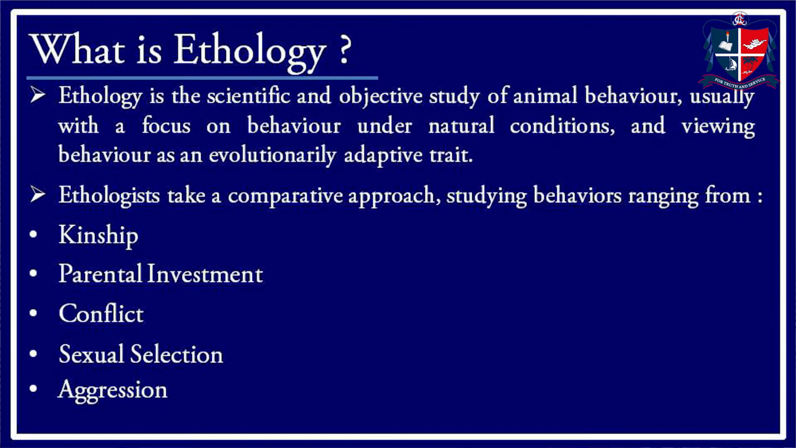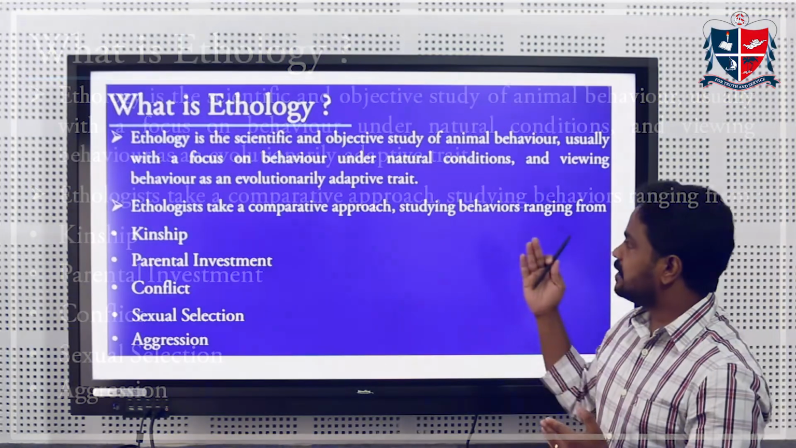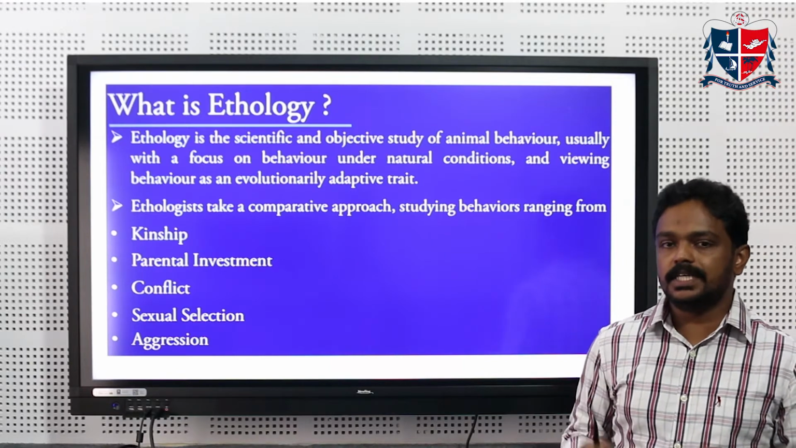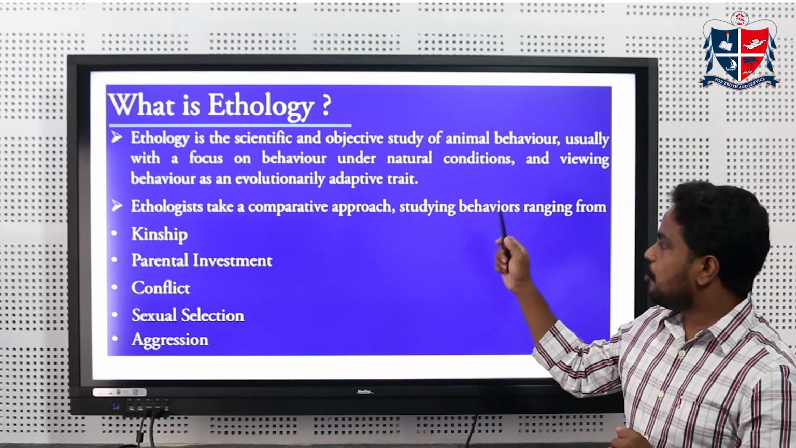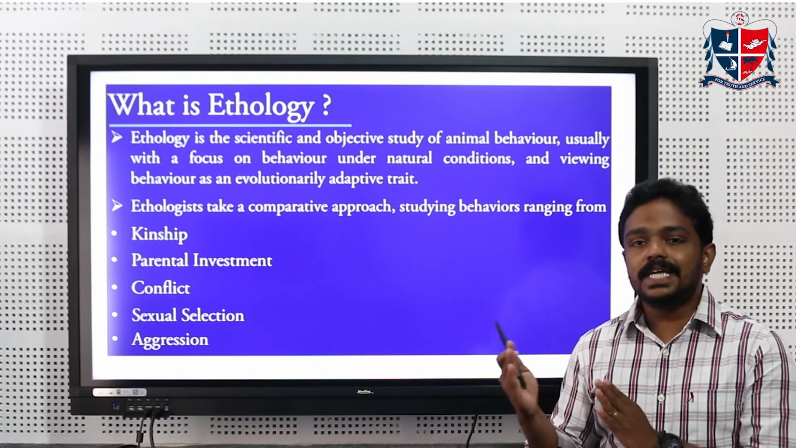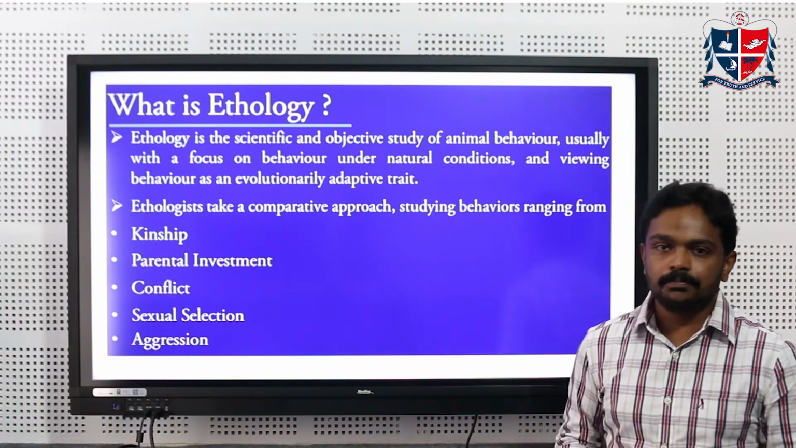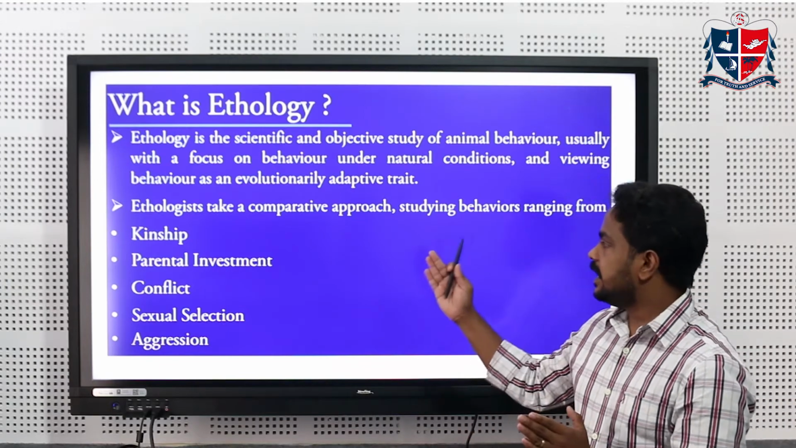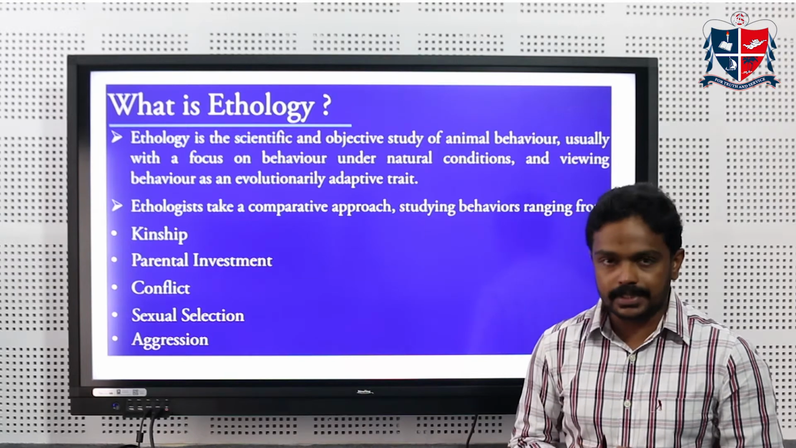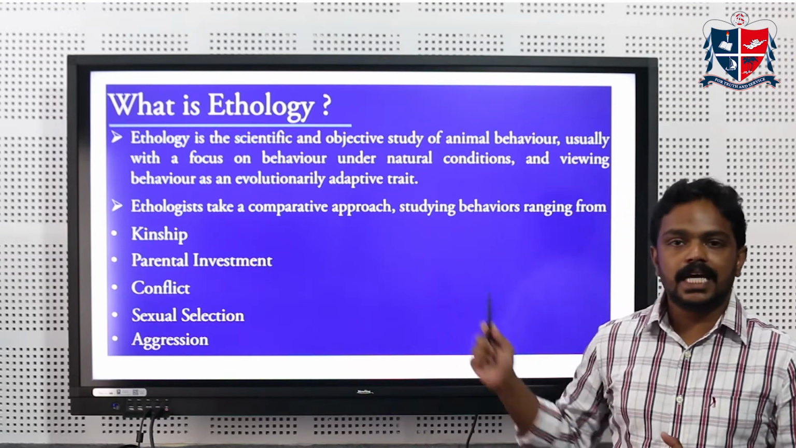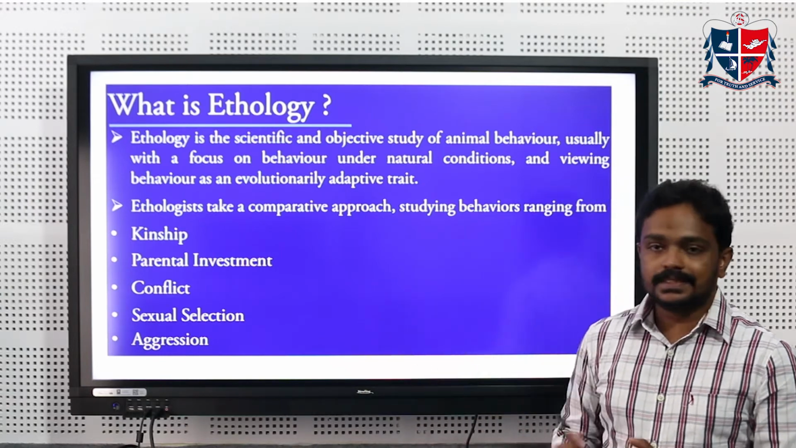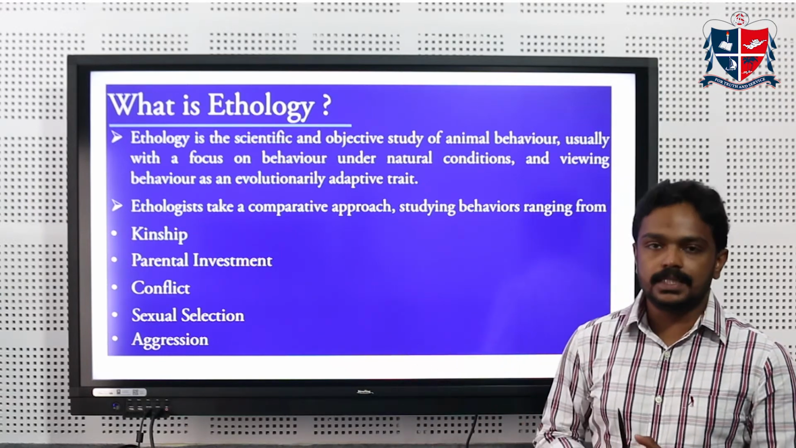Going on to the next slide, we can see that ethology is a scientific and objective study of animal behavior, usually with two aspects in mind. The first is a focus on behavior under natural conditions, and also on the basis of it as an evolutionary adaptive trait. So ethologists study mainly through a comparative approach on the basis of five different patterns. The first is kinship, second is parental investment, third is conflict, fourth is sexual selection, and finally aggression.